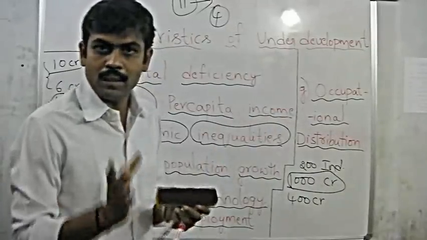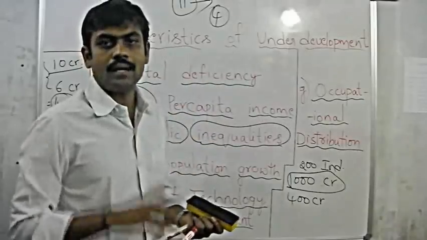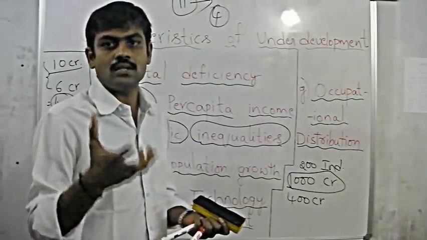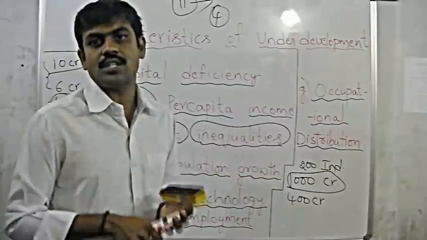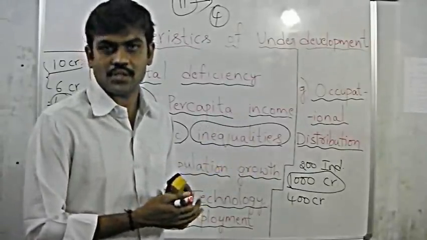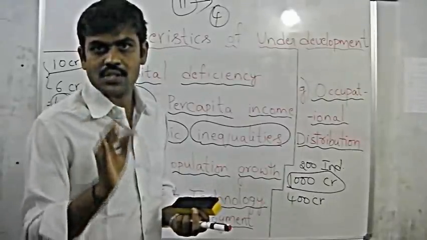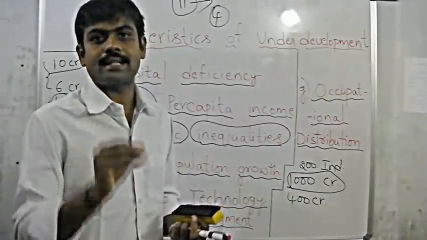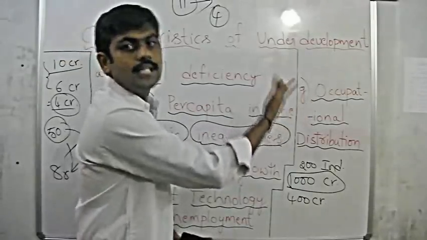Some people will have some interest or concentration on some sector, and other people have their interest and concentration on other sectors. So the difference in the concentration or interest of the people on certain sectors of production is simply called occupational distribution.